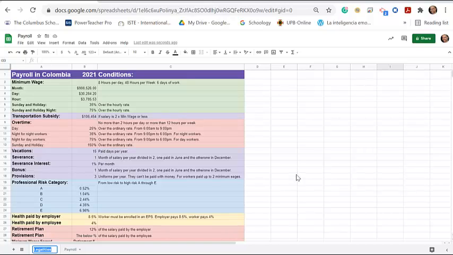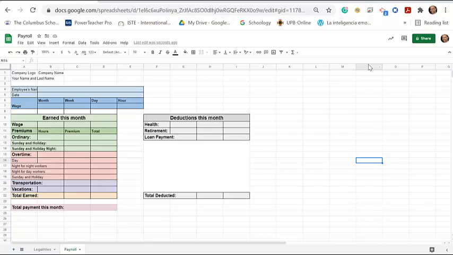Okay, so we finished the legalities page. Now we're ready to calculate the payroll for this specific employee. First of all, let's add your company logo right here, your company name, and also your name and last name. Now let's fill in the employee's name. Let's say my employee is called Max, and his last name is Floyd. Perfect, Max Floyd.